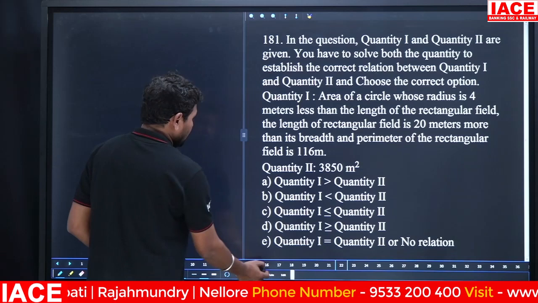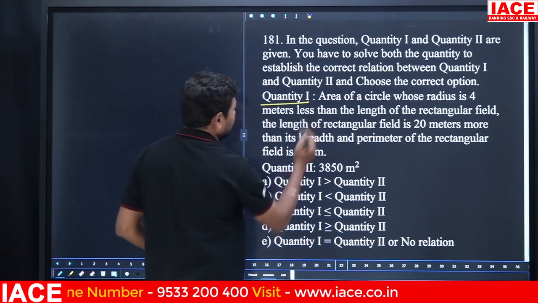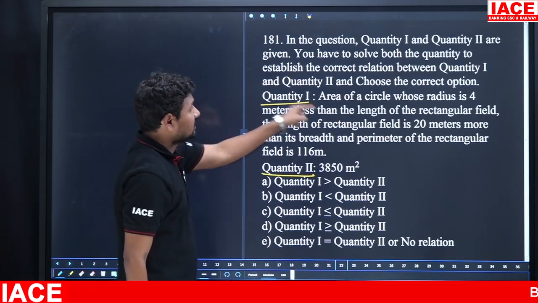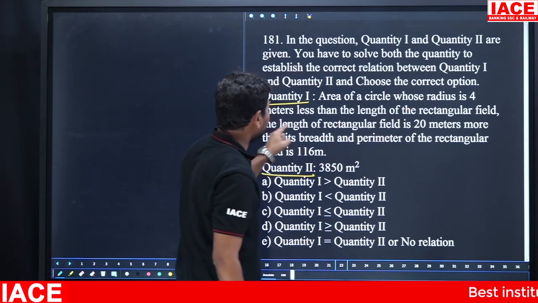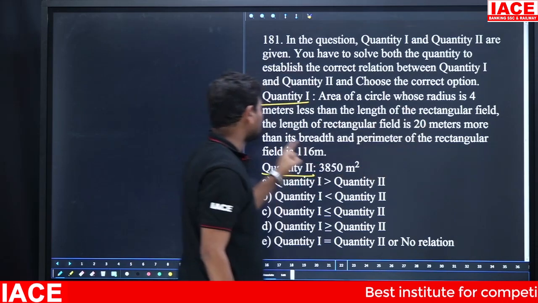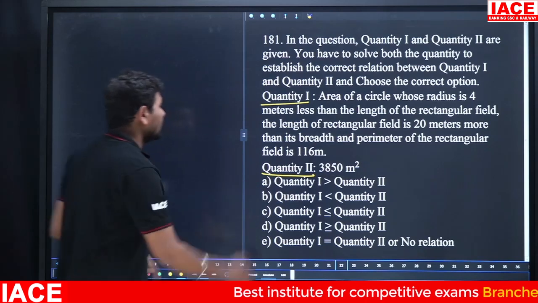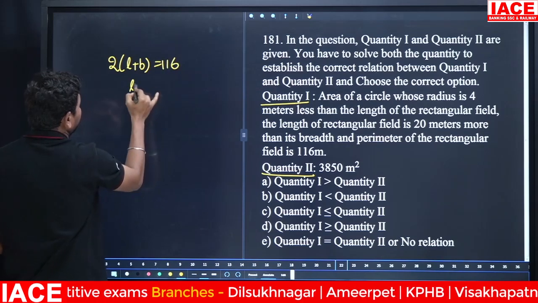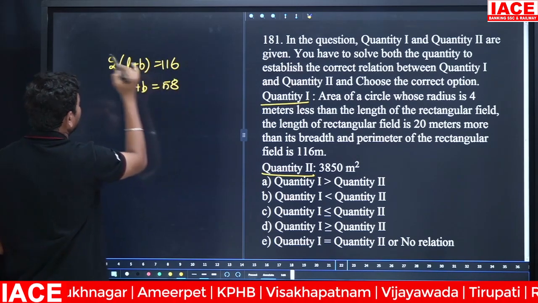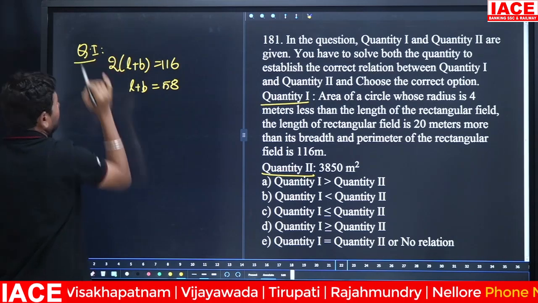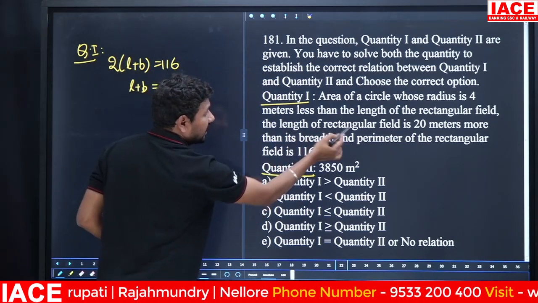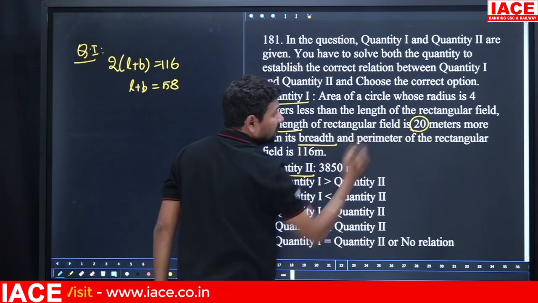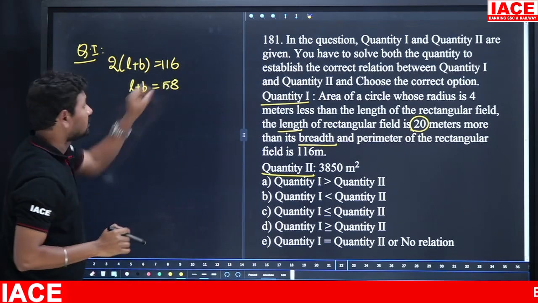Next, again it is a quantity based question. Quantity 1 and quantity 2. Area of a circle whose radius is 4 meters less than the length of the rectangular field. The length of the rectangular field is 20 meters more than its breadth, and perimeter of the rectangle is 116. Then 2 into (L plus B) is equal to 116. Then L plus B is equal to 58. And the length of the rectangular field is 20 meters more than its breadth. That means length to breadth difference is what? 20. Length plus breadth is equal to 58.